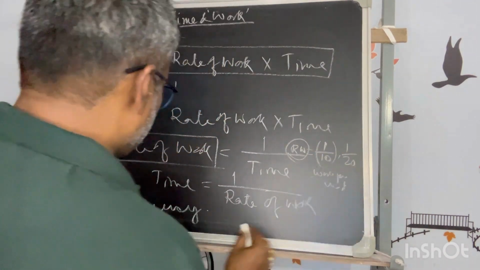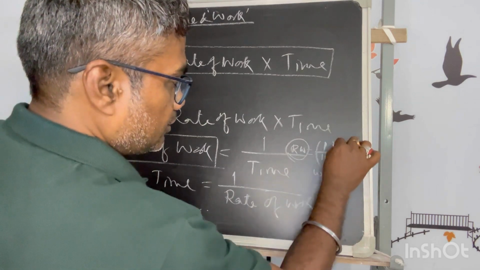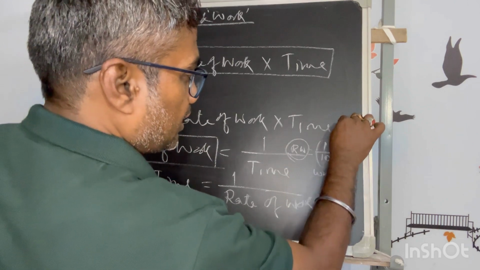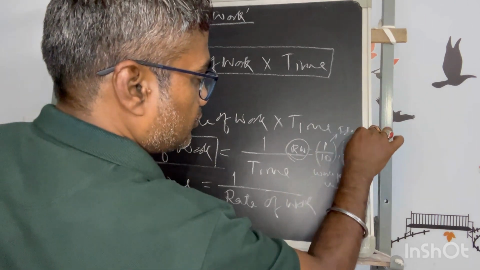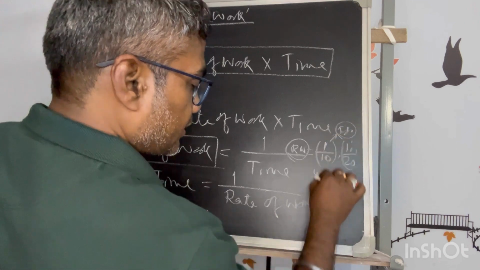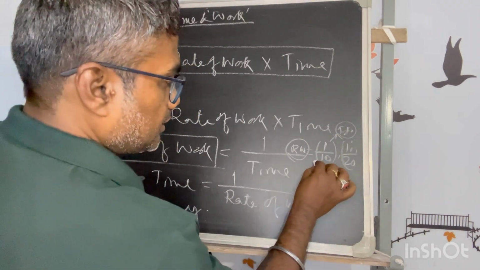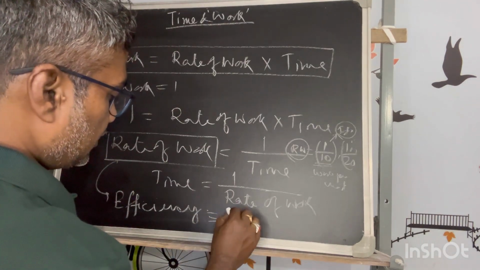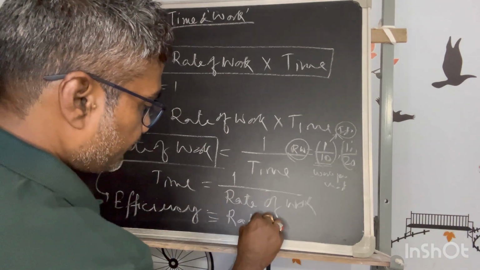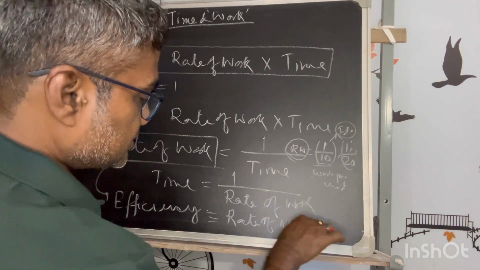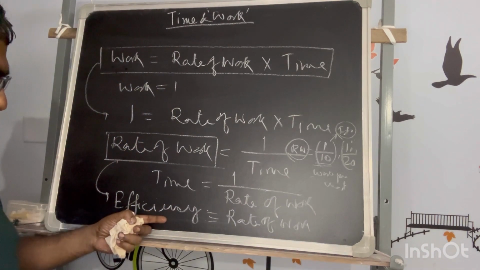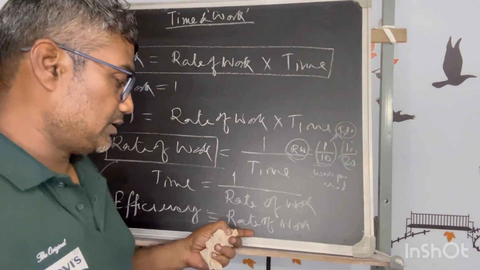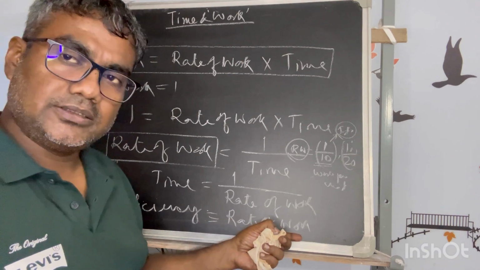The first case has higher efficiency, and the second case has lower efficiency. So efficiency can be represented with the rate of work. That means efficiency is equivalent to the rate of work. It is the same meaning. Efficiency is nothing but the rate of doing work. The person is more efficient if the rate of work is high.